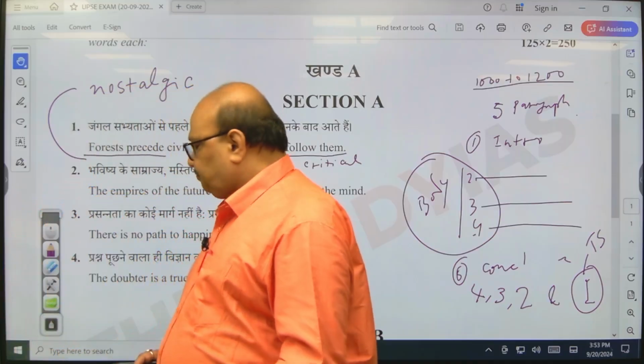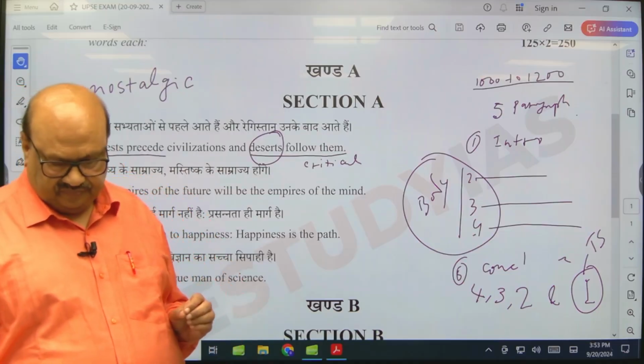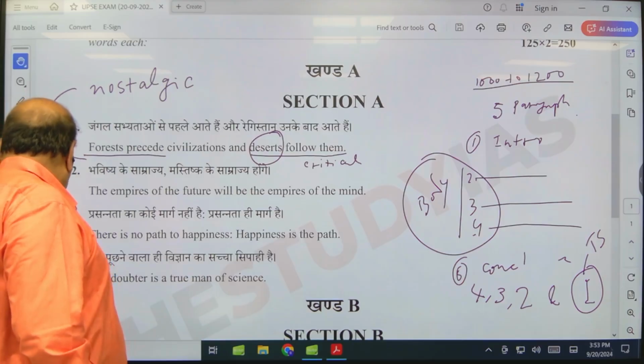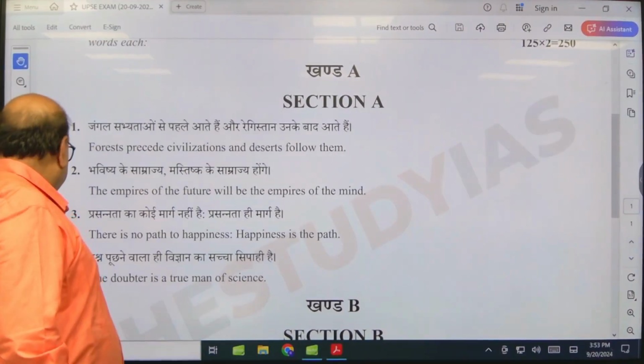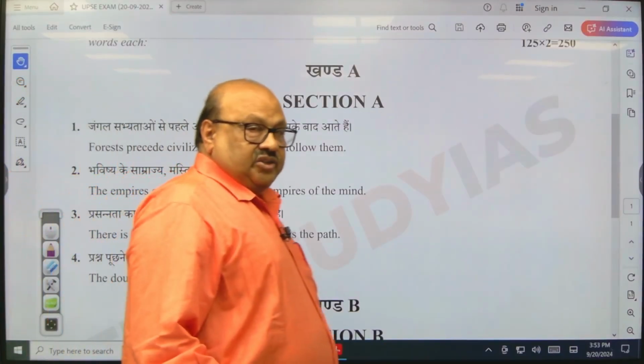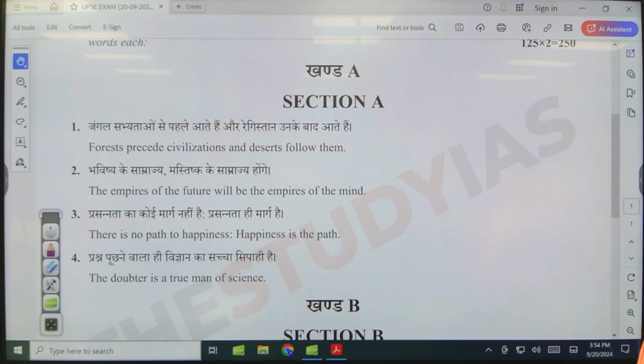Now I go back to the second question. Look at the second question now. The second question is: the empires of the future will be the empires of the mind.